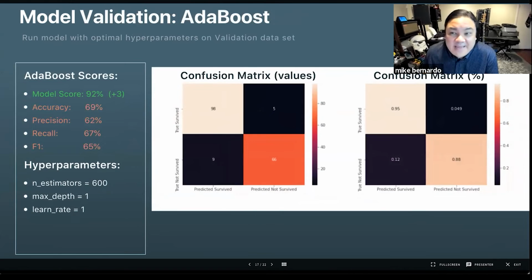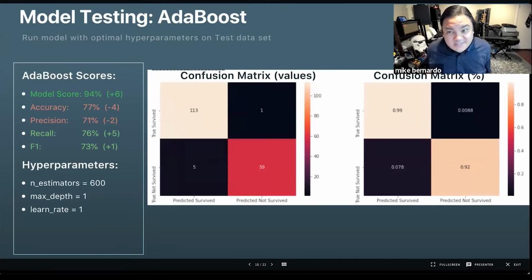And even though I employed k-fold CV, I still have validation data that I could use to verify how my model would perform against new data. Using the model on the validation data set also gave a slight improvement to the overall model score. However, other scores were closer to the non-optimized hyperparameter values. Against test data, the model score improved a bit more. But again, other scores were only slightly better. In the end, a model like this can be the starting point for, as I mentioned before, risk assessment for insurance companies to determine pricing and packaging for the travel industry.